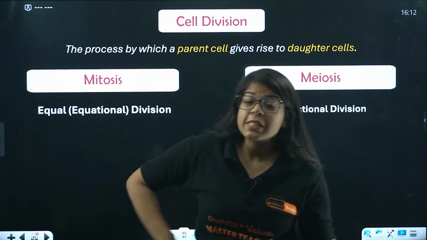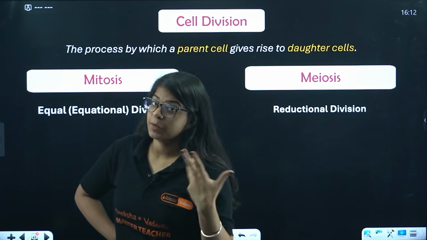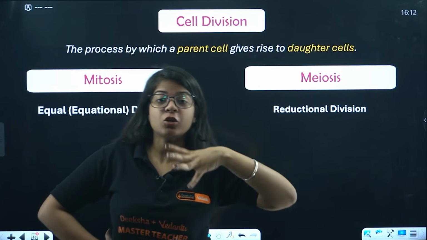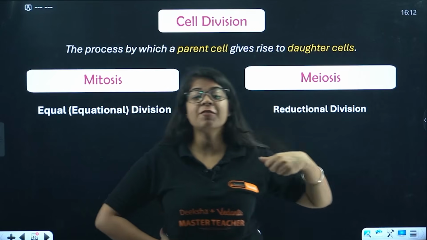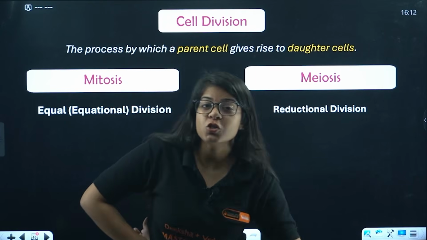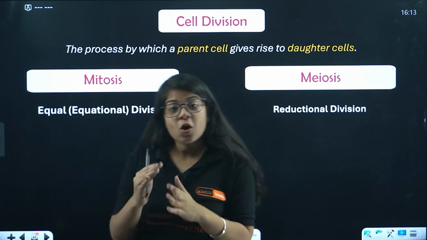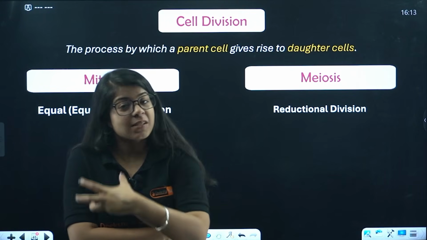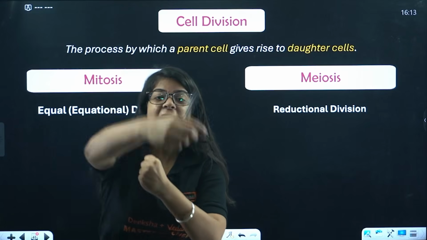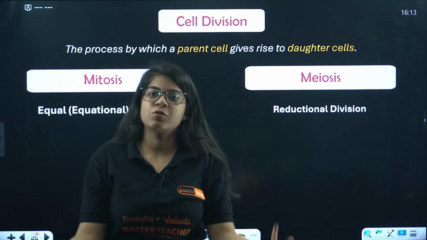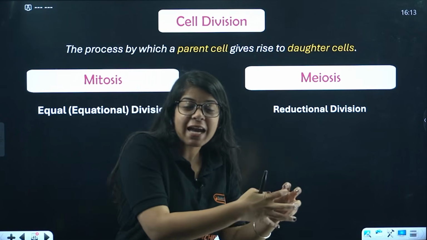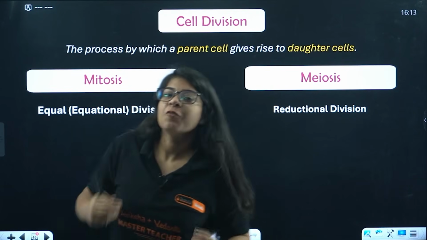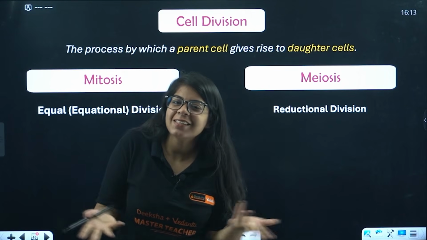Done. Now, in cell division, we have two types of cell division. As we studied, the classification of cells on the basis of shapes, but now the cell also divides. We studied about that, right? Now why does a cell divide? Because the cell is like a parent cell, so it divides into its daughter cells to produce more cells. When a cell dies, you need a new cell to replace it. That's why the cell divides, right? We as human beings are also dividing just like that, cells are dividing.